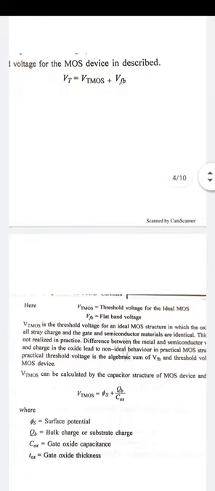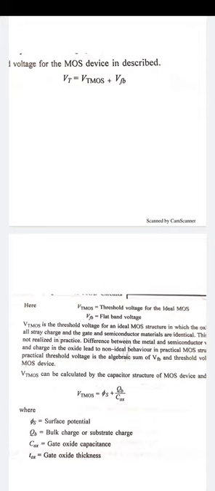So basically the threshold voltage of the MOS device is the combination of the flat band voltage and the threshold voltage of the ideal MOS. When we talk about VT MOS, it is the threshold voltage of the ideal MOS and VFB is the flat band voltage. So VT MOS is the threshold voltage for an ideal MOS structure in which the oxide is free of all state charges and the gate and semiconductor materials are identical. This condition is not realized in practice.